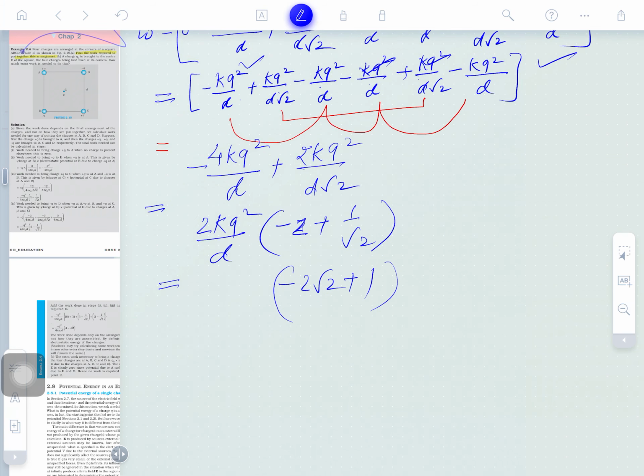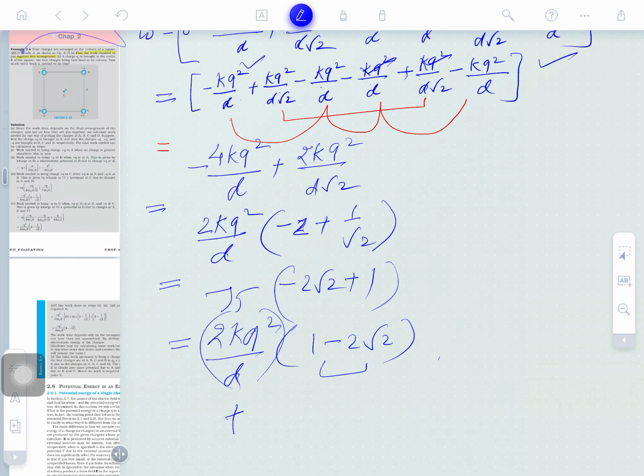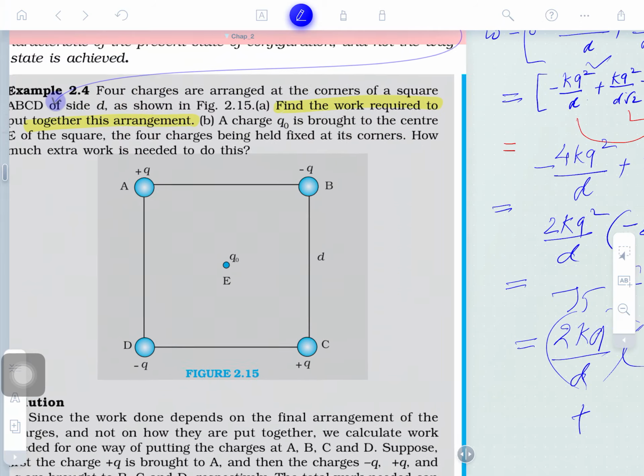And what next will be there? It is same as it is. So here will be 1 minus 2 root 2, or twice k q square over d. So you may say this will make a positive impact, but this will make a negative impact. Why? Because 2 root 2 is greater than 1, so their difference will come negative. It means the total work done is negative. What does negative work done mean? Negative work done means, if in a chemical system or chemical reaction the work done is negative, it is a cooling process, it will consume energy obviously. The same is happening here, the work done is this much.